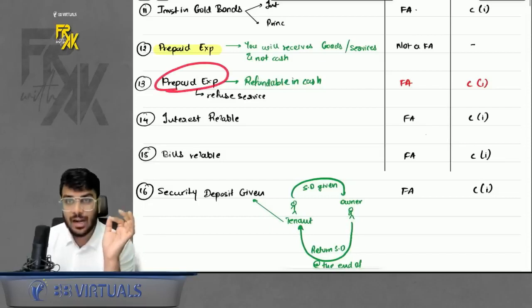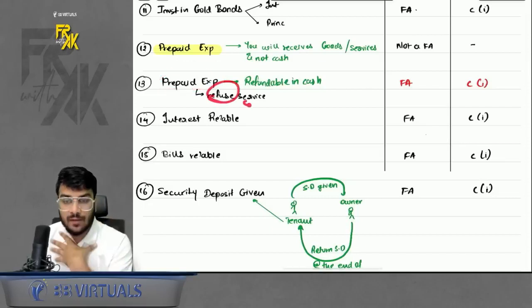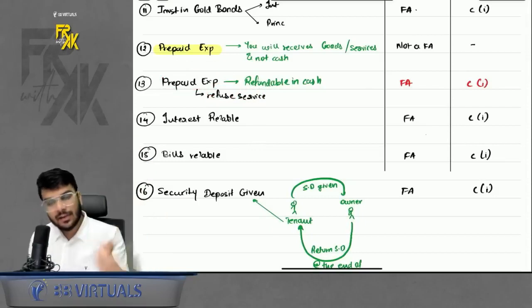Okay. What if under the prepaid expense I refuse to give the service? For example, you paid the fees to me, I refuse to teach you.